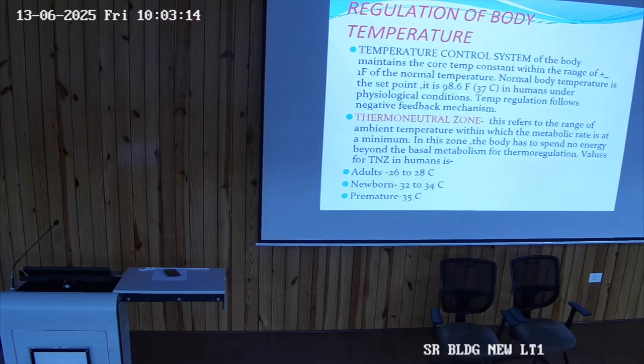Now, these factors can be physiological as well as pathological. When we are talking of physiological, what are the factors which will change the core temperature? First is the circadian rhythm, diurnal variation. In early morning when we are taking the temperature at 6 a.m., it will be slightly less. Minimum core temperature when we are talking physiologically. Maximum core temperature at what time? 4 p.m. So, that is the diurnal variation.